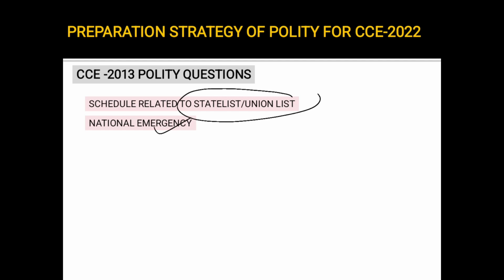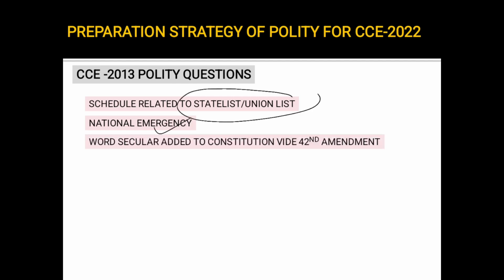National emergency, you have to read which article deals with national emergency, which deals with state emergency, financial emergency. Yes. For how long a period of time can the national emergency be called upon? So these are important. What secular was added to the constitution by which amendment? There's a question like that. Option may be 42nd, 44th, right? You see, constitutional amendments are repeated every year.